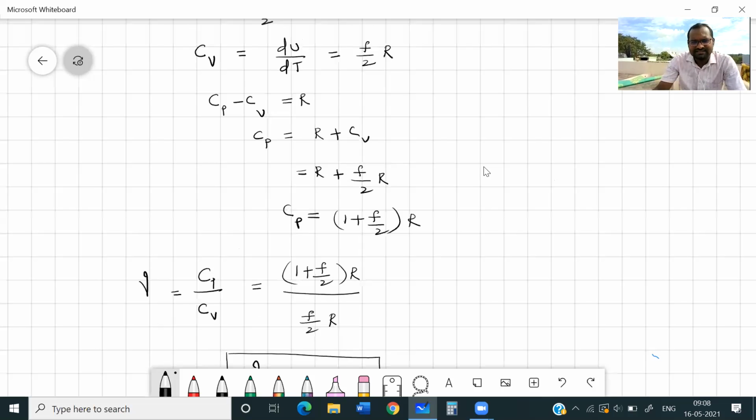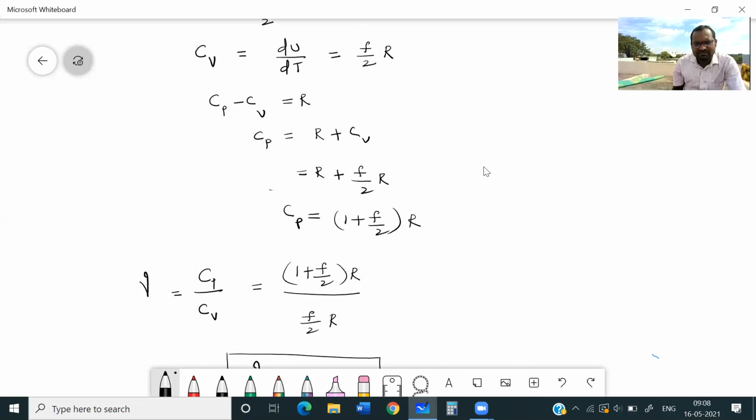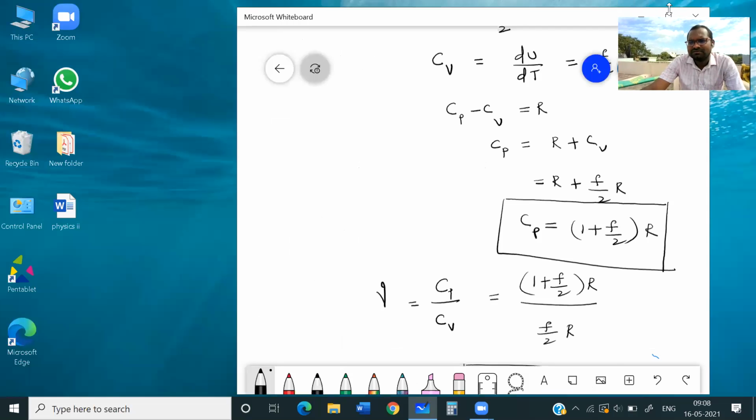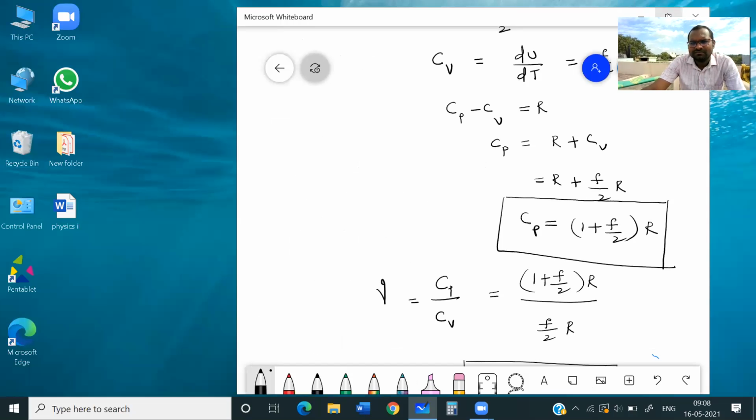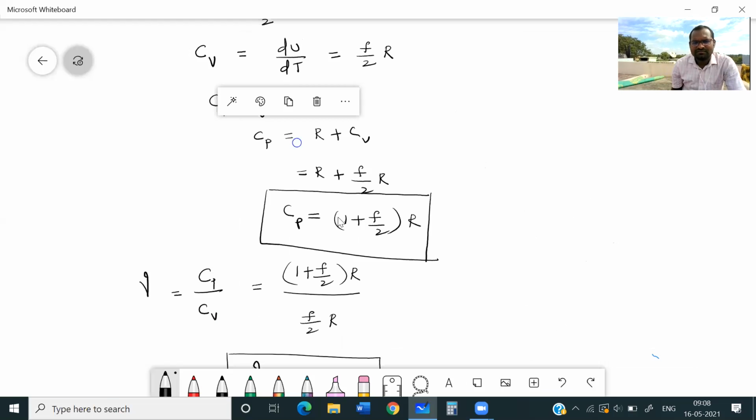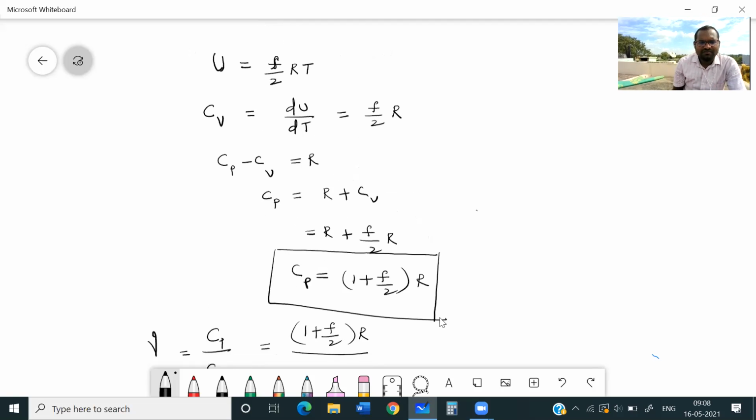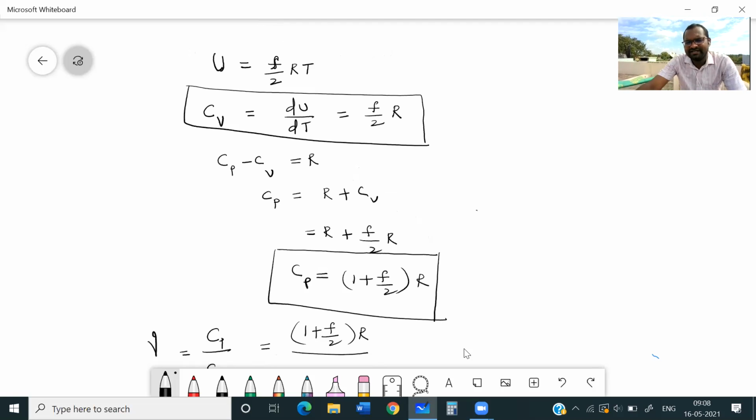Correct? What are they? This one, this one, this one. These are the three values. Now for any gas, these are the Cv value, Cp value, and gamma value.